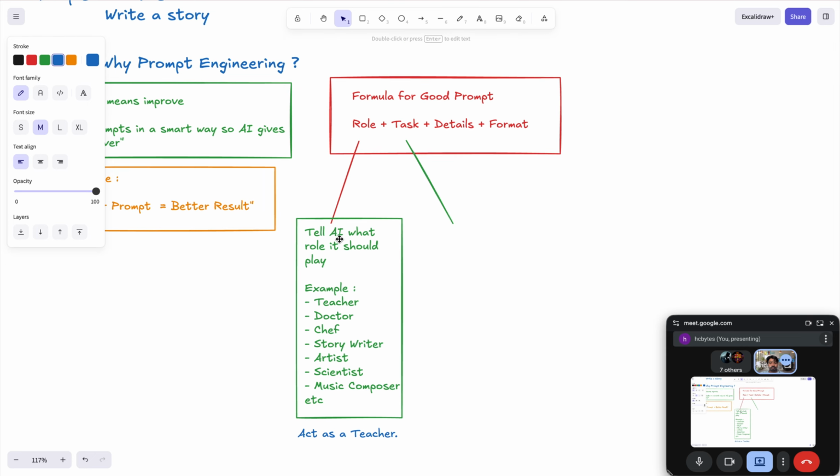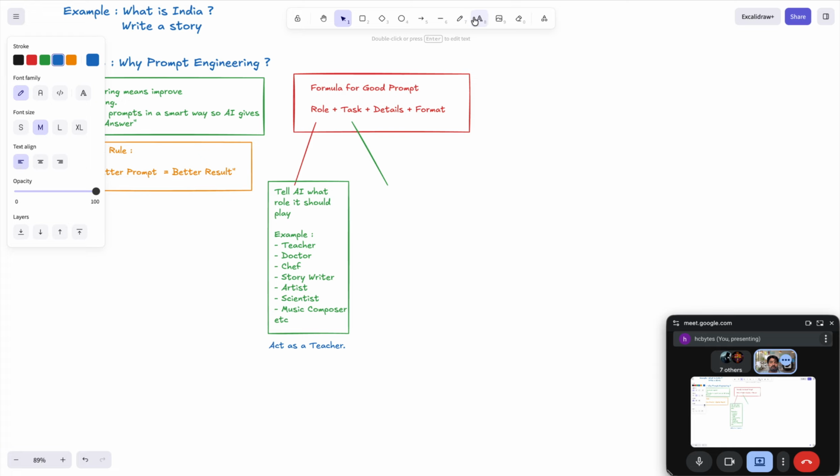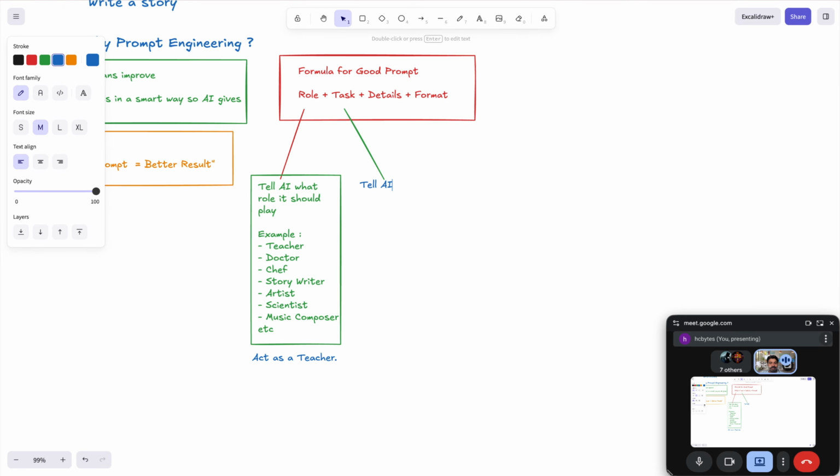Now task. What is task? That means here you need to tell AI exactly what work you want.